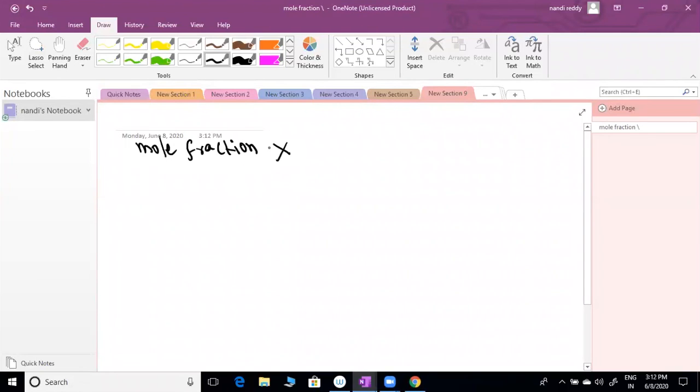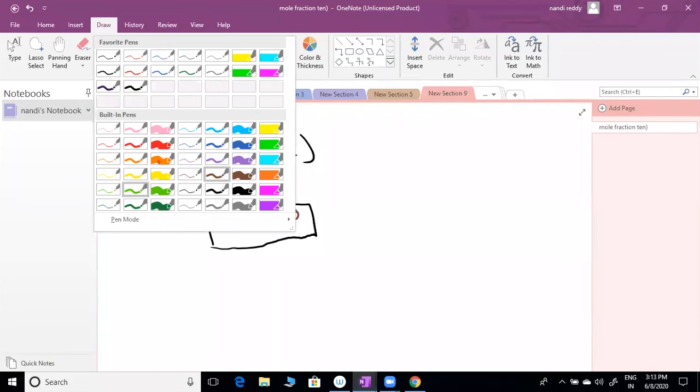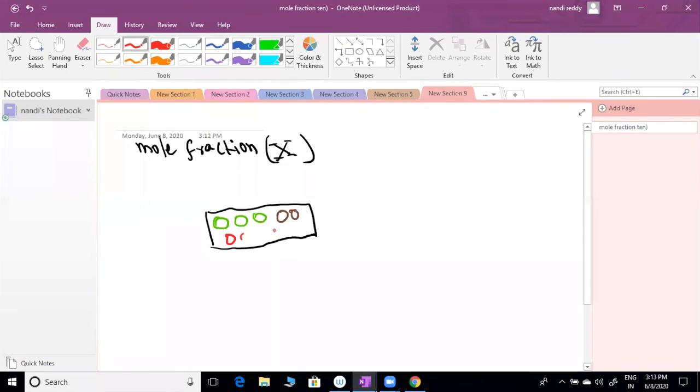This is written in brackets as capital X. The symbol is capital X. Mole fraction symbol is capital X. Fraction, you know that one. For example, assume that in our class, don't take it negatively, suppose these are not classroom, we are taking here green color 3 balls. Another, coffee color, they have 2 balls. A red color, 5 balls.